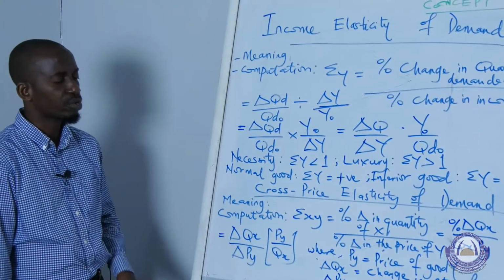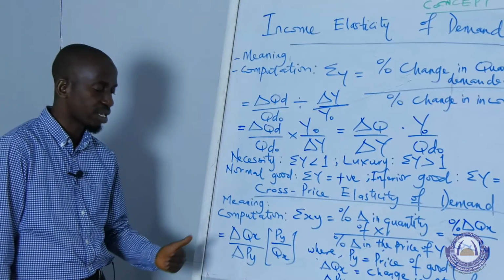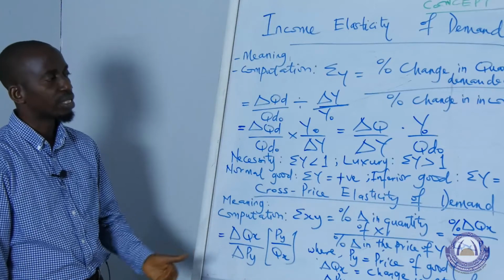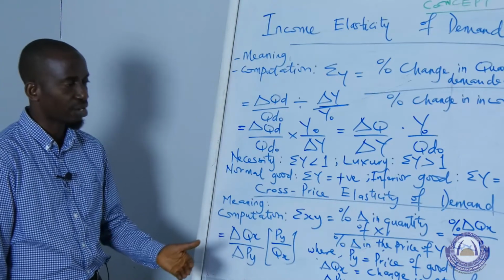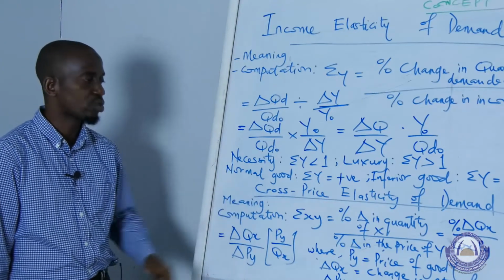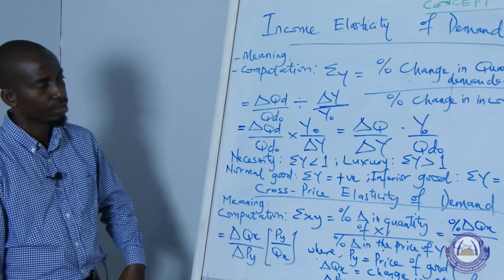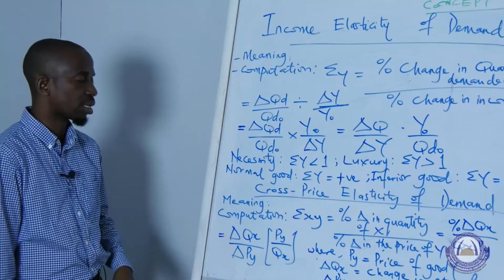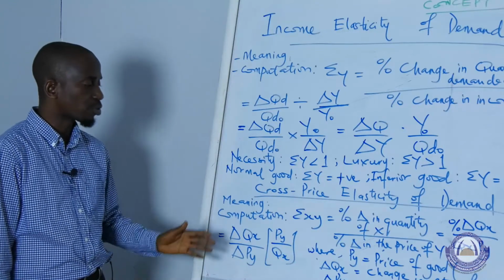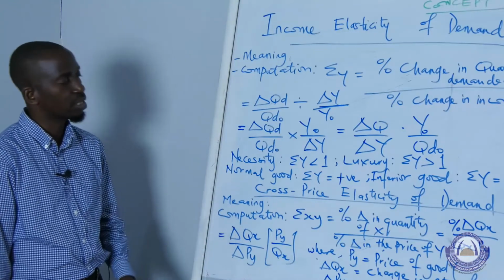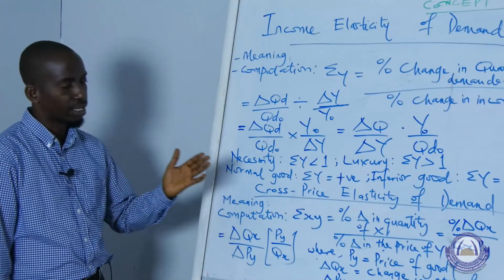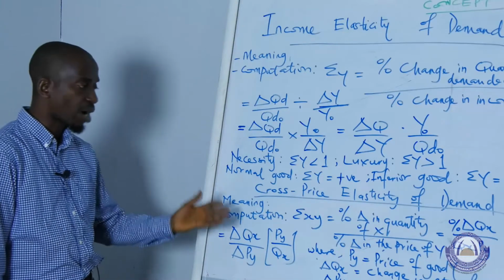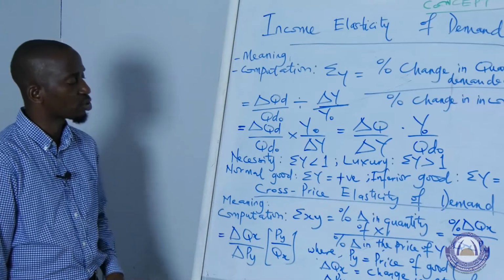These are goods for which, if you are not taking one, there are other ones you can take, and they still give you satisfaction that is close to what you would obtain from the one you have not purchased, maybe due to the increase in price. Examples of substitutes are beef and chicken, service rendered by MTN and by other providers. Even for bank services, you can have substitutes.